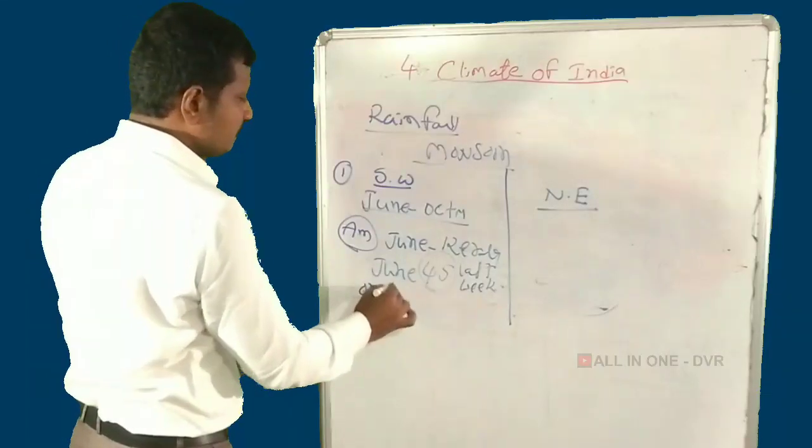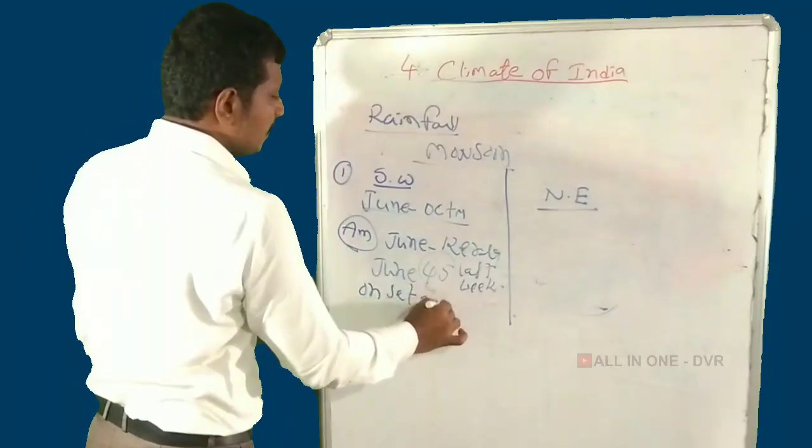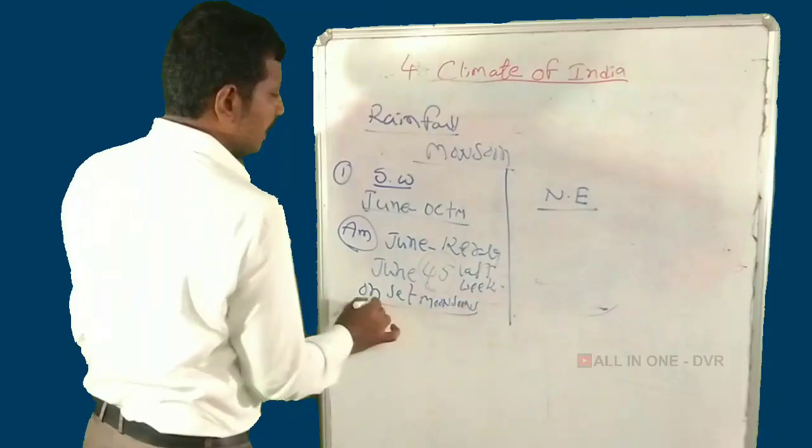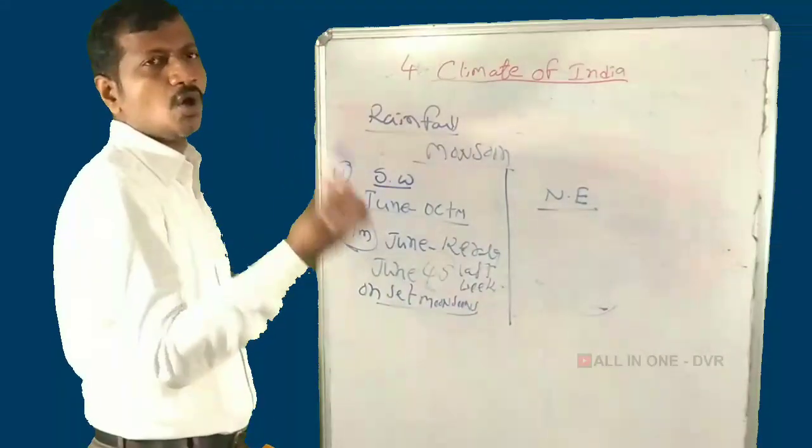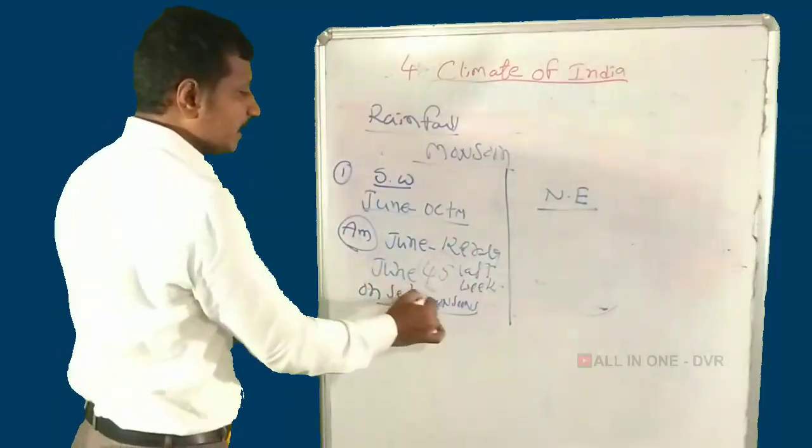This is called the onset of monsoon. What is the meaning of onset of monsoon? The monsoon spreading throughout the country by the last week of June is called the onset of monsoon.